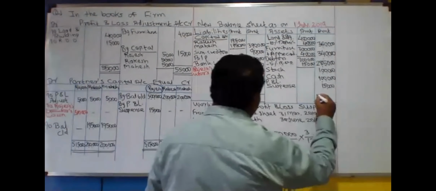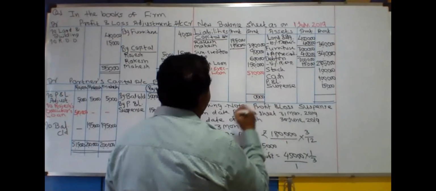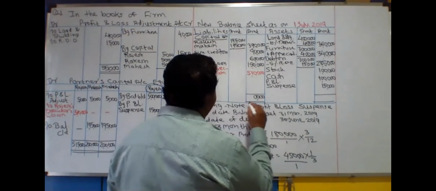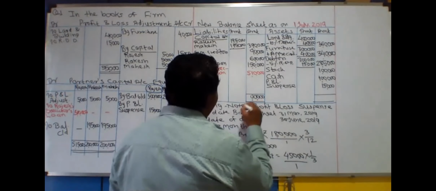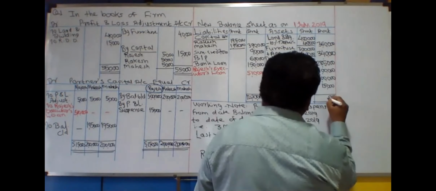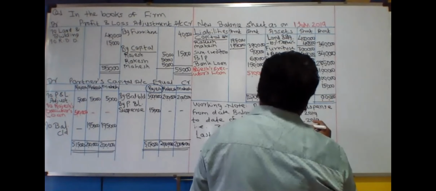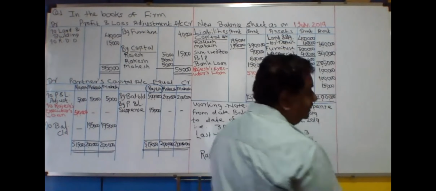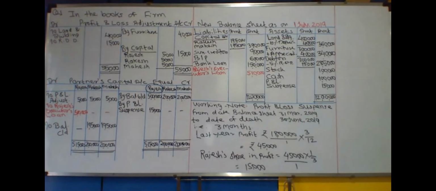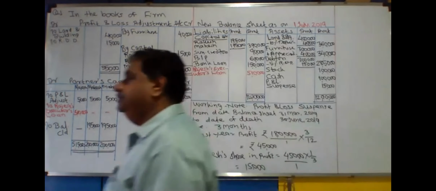Now make your balance sheet tally. It is getting tallied at 12 lakh rupees. 12 lakh is the total of the balance sheet.